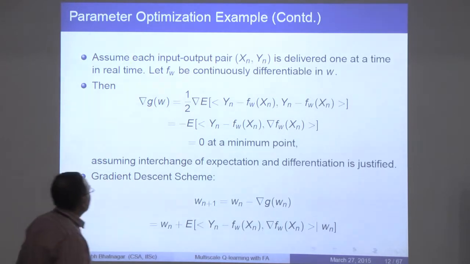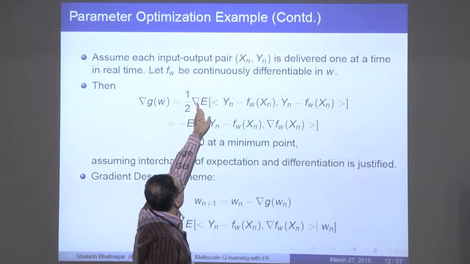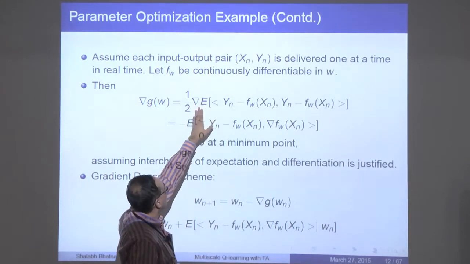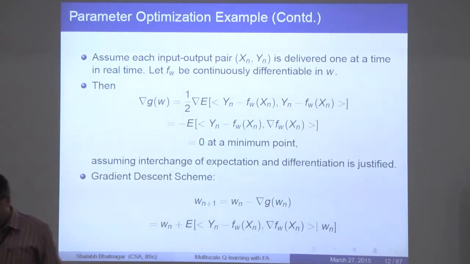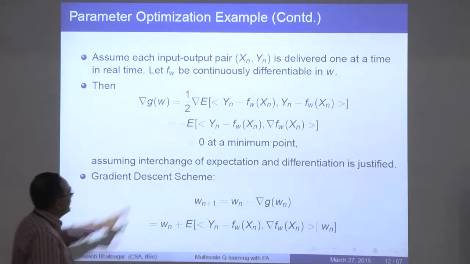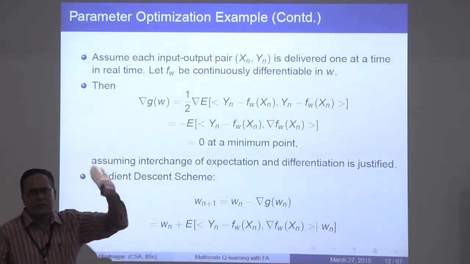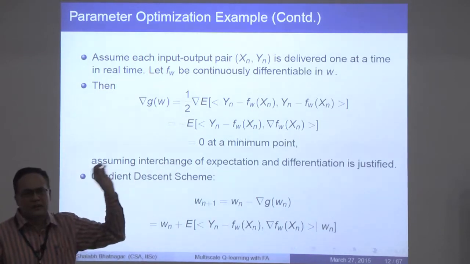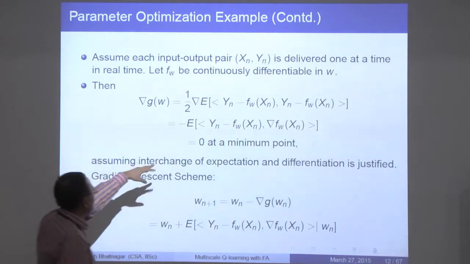Okay, so suppose I am able to take this gradient inside this expectation somehow. There are conditions that will guarantee this. Of course, those are somewhat strict assumptions, and we'll come to that subsequently. But suppose you are allowed that, suppose that is a legal operation. You do require conditions under which that can be assured, but let's assume that this interchange is valid.